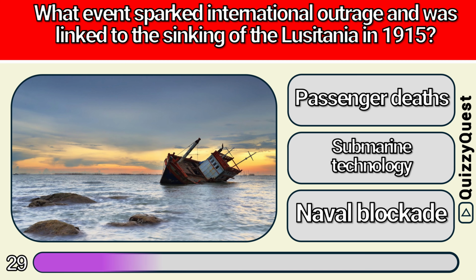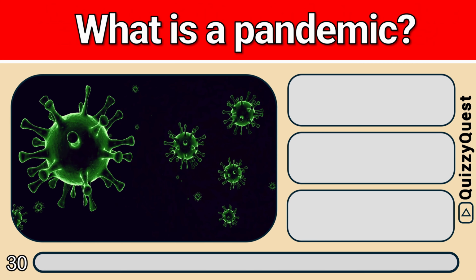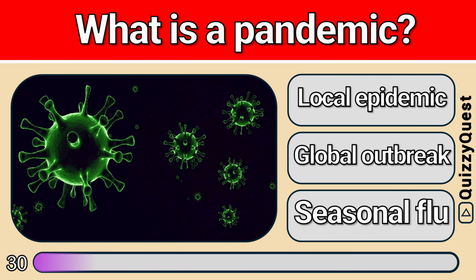Is it A, passenger deaths, B, submarine technology, or C, naval blockade? It is A, passenger deaths. What is a pandemic? Is it A, local epidemic, B, global outbreak, or C, seasonal flu? It is B, global outbreak.